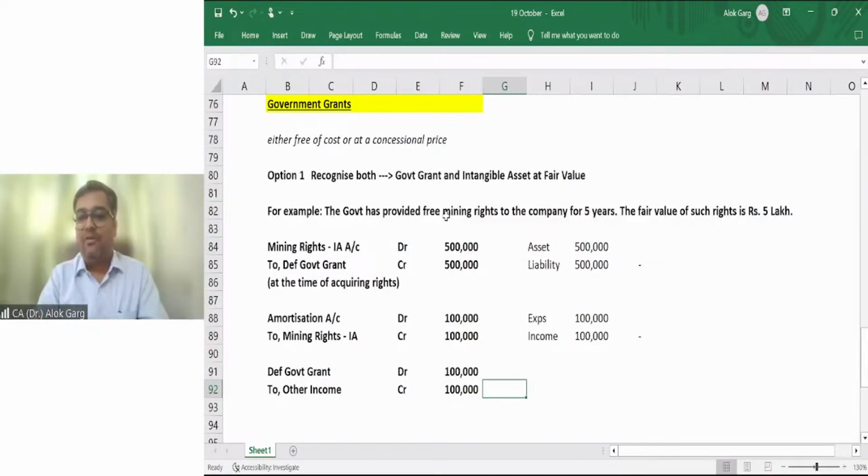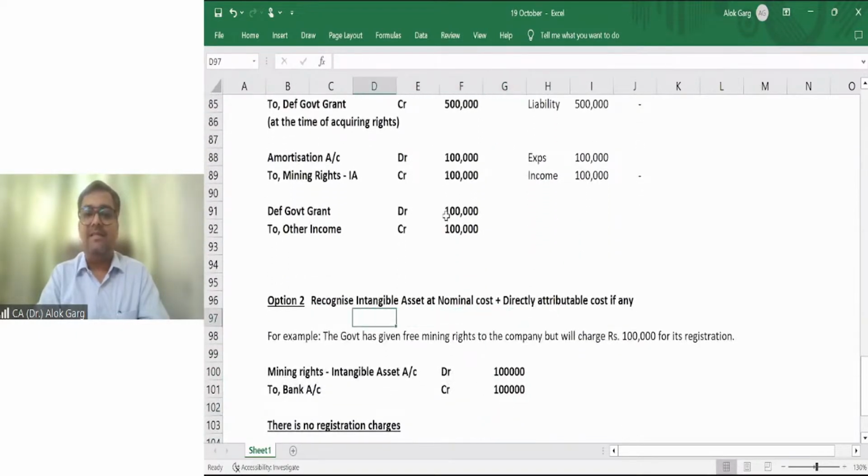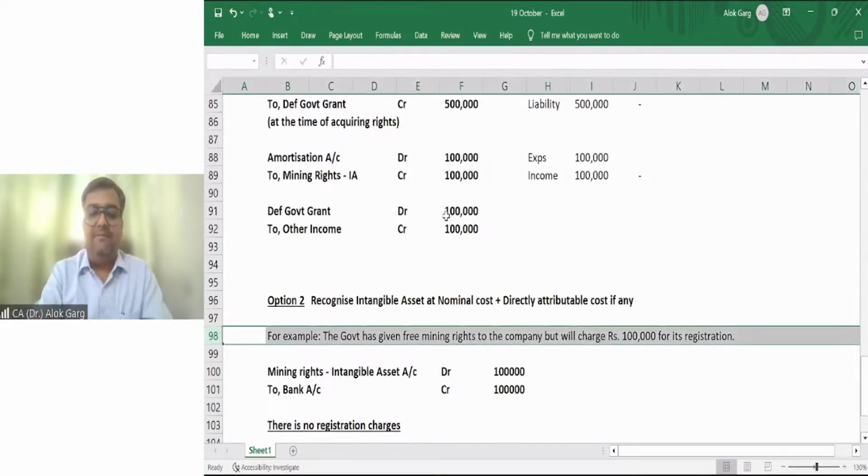So there is no impact on the P&L: income of 1 lakh, expense of 1 lakh, zero impact. And at the end of 5 years, this intangible asset will become zero and this deferred government grant becomes zero. Option number 2: recognize the intangible asset and the nominal cost as directly attributable cost, if any.